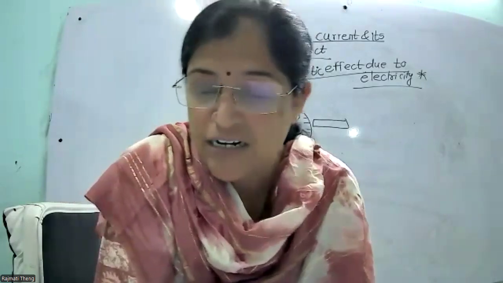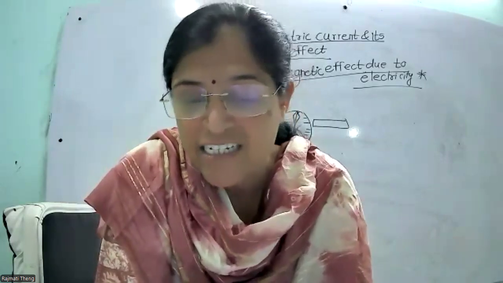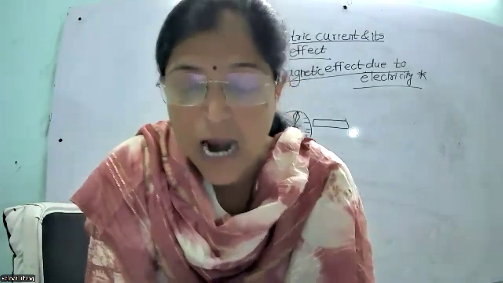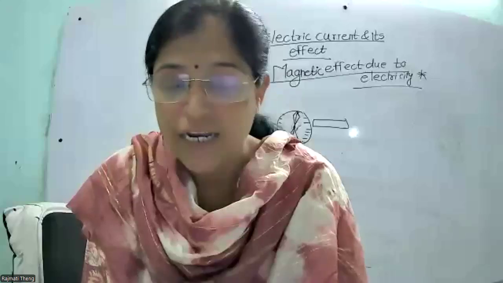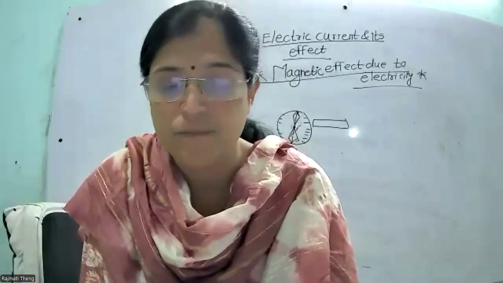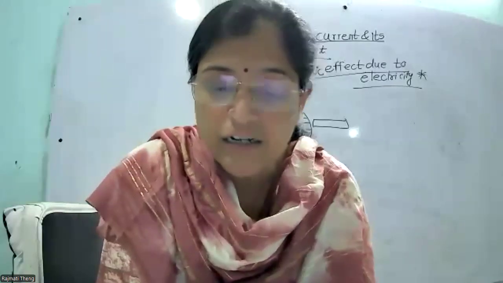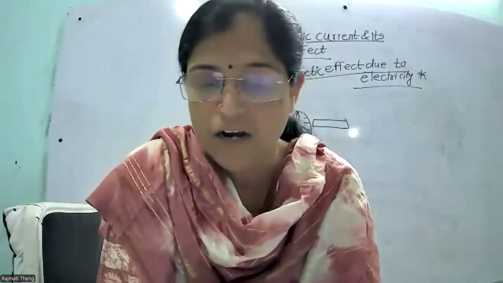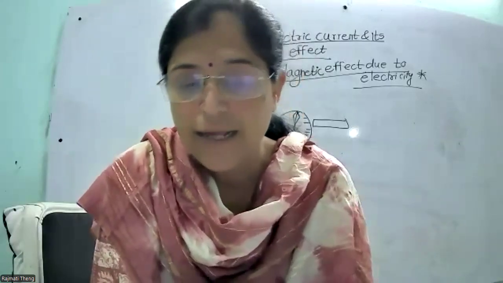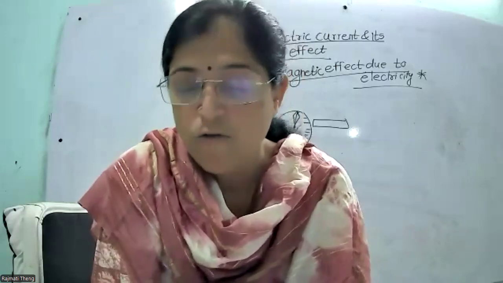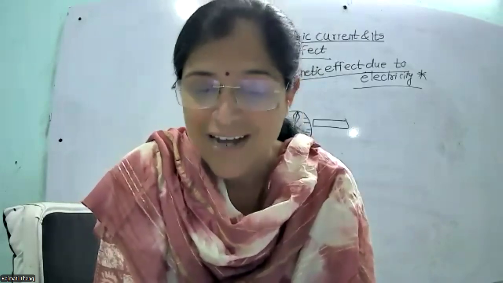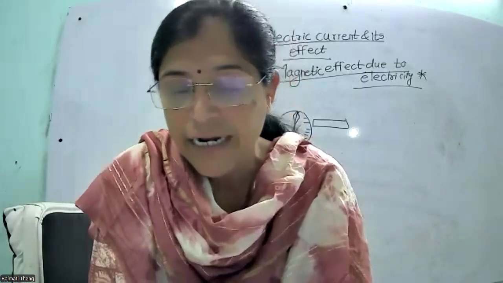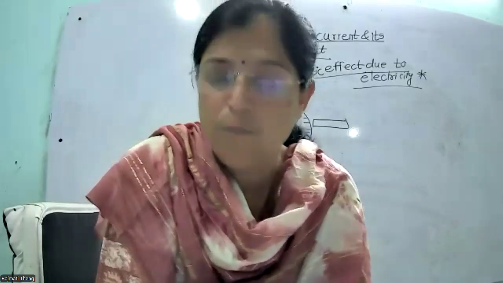This was studied by the scientist Hans Christian Ørsted, and he found that whenever a compass comes near a conductor carrying electric current, it shows deflection. So when electric current passes through a conductor, it behaves like a magnet.